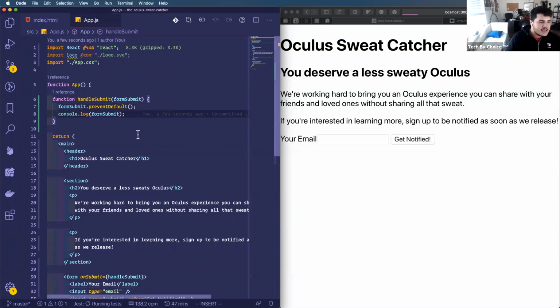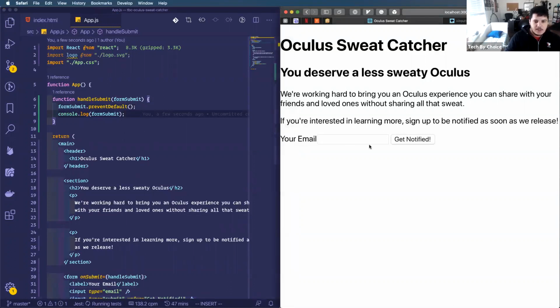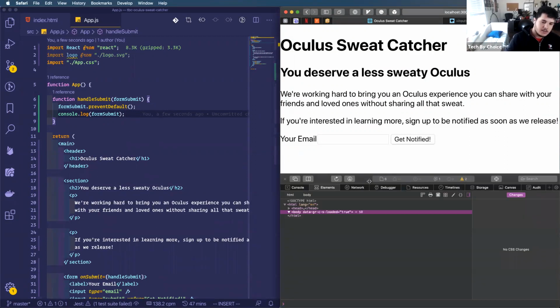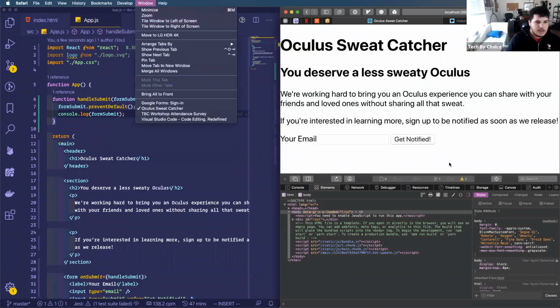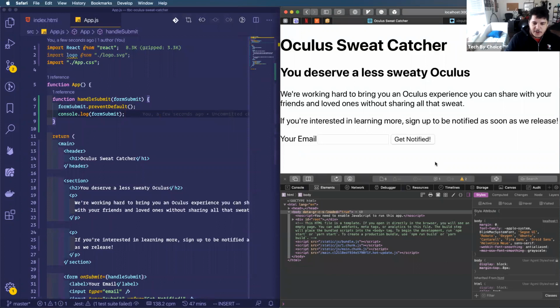So I'm going to save my changes. I don't see any changes on my page because I didn't really change any of the underlying content. But I'm going to press Command Option I. And if you're using Safari like me, you might have to go into settings and then enable developer mode. But you're probably using Chrome, right?